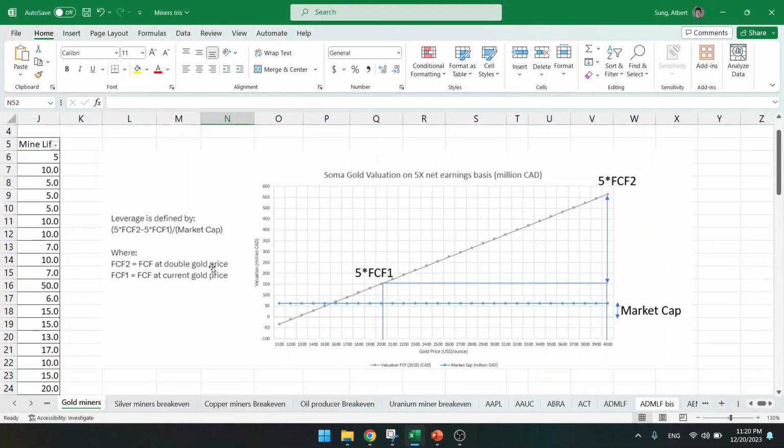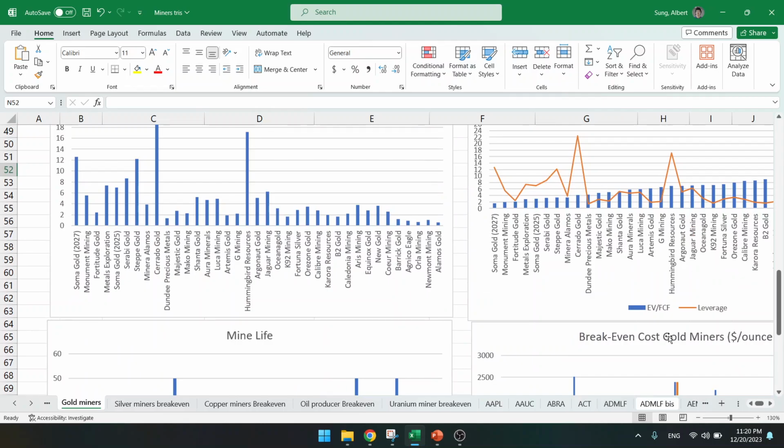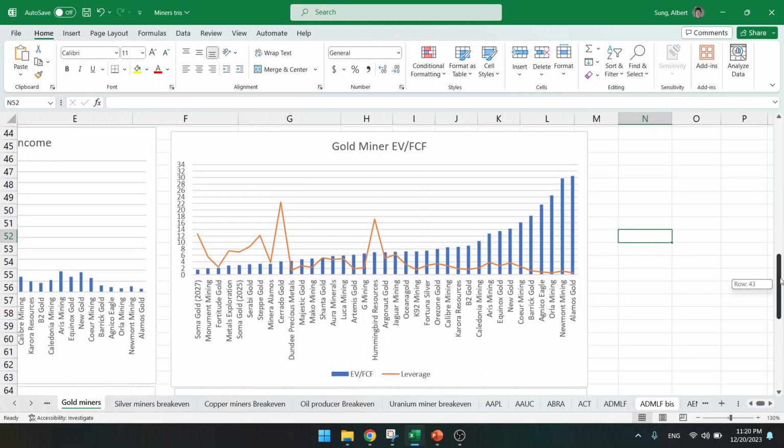we have a very good example here. Mako Mining was a company that I really liked, but they doubled in price. Okay, they doubled in price. It was somewhere here at 3 EV to free cash flow. Leverage was pretty good at 4.